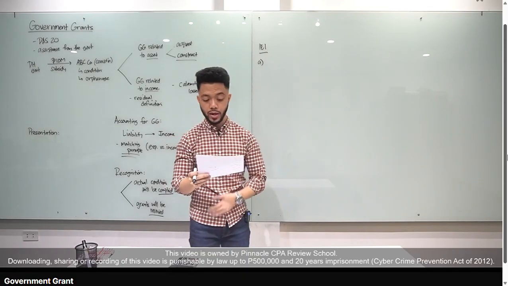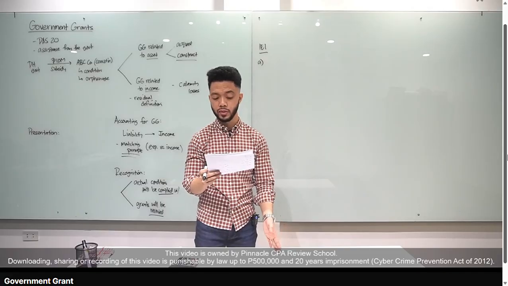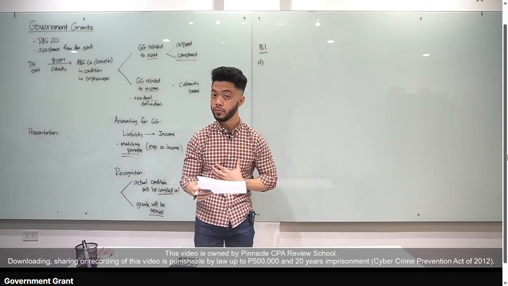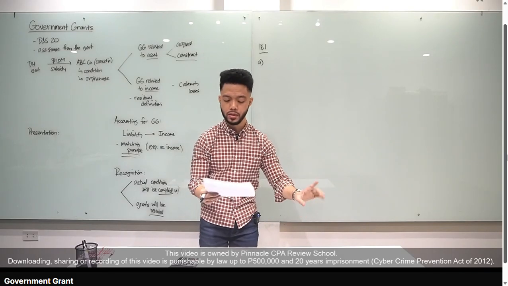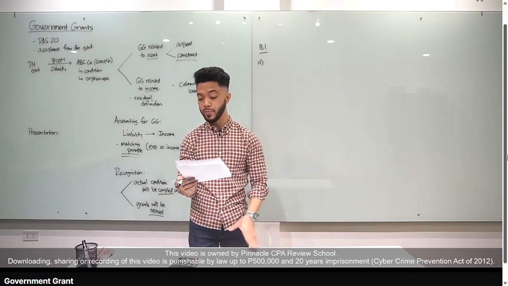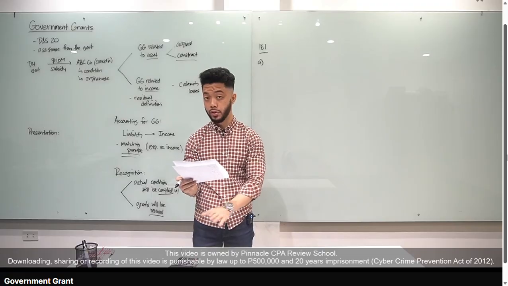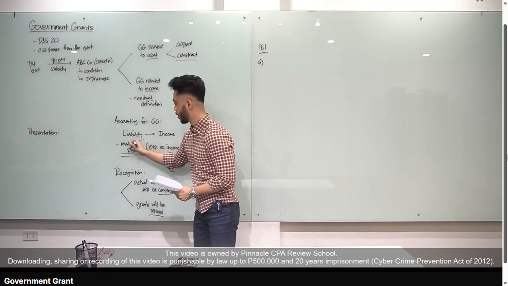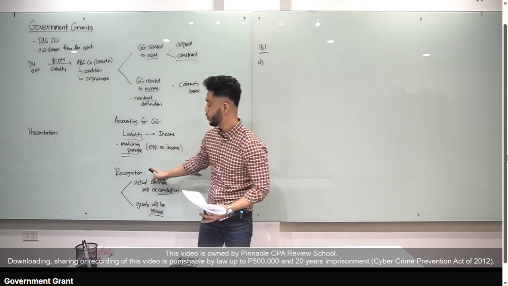Okay, Pinnacle received a grant of 30 million pesos from the government in order to defray safety and environmental costs within the area where Pinnacle is located. Yun yung condition. Okay? Naka-receive ng 30 million from the government as government grant, pero yung condition, gagamitin mo yun to defray safety and environmental costs. Okay? Now, the safety and environmental costs are expected to be incurred over 4 years, respectively: 2 million, 4 million, 6 million, 8 million. Yun yung per year. Okay? So, sabi ko kanina, class, initially, i-record mo yung government grant as a liability. Okay? And recognize mo siya as income using the matching principle.